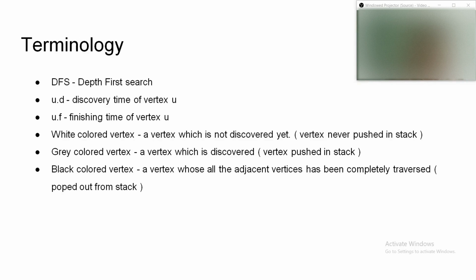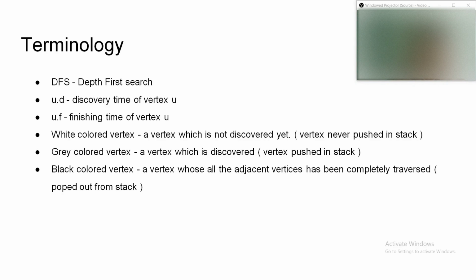A vertex with a gray color means that it is discovered and it is still in the stack. And when we have visited all the adjacent vertices of that vertex, we mark it with a black color and we pop it out from the stack. A black vertex means that we have visited all the adjacent vertices of that vertex.